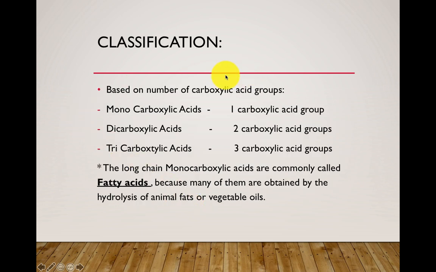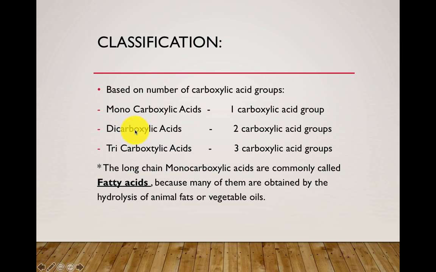See, coming to the classification based on the number of carboxylic acid groups. COOH groups are referred to as the carboxylic acid groups. So based on the number of carboxylic acid groups, these carboxylic acids are classified into three types. What are they? Monocarboxylic acids, dicarboxylic acids and tricarboxylic acids. What is meant by monocarboxylic acids? Here these acids contain only one carboxylic acid group.